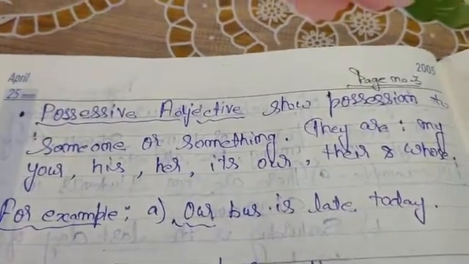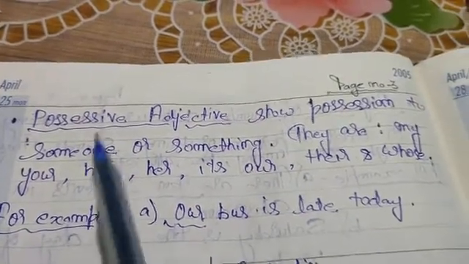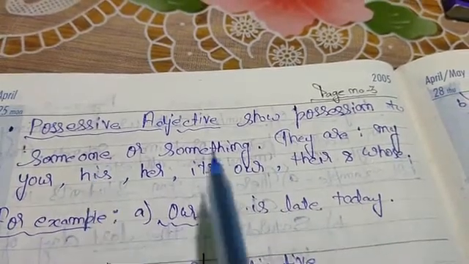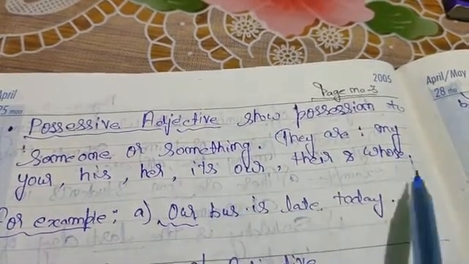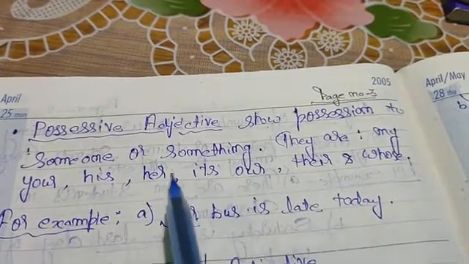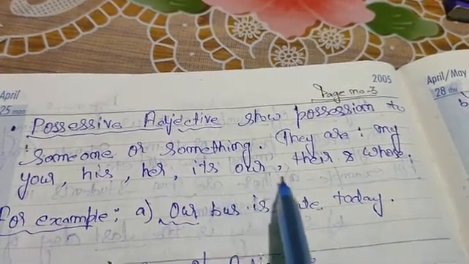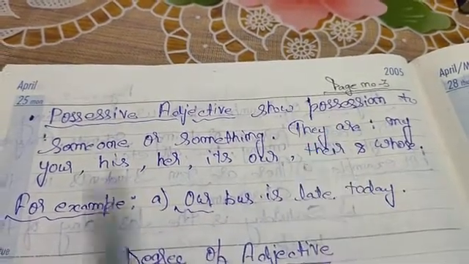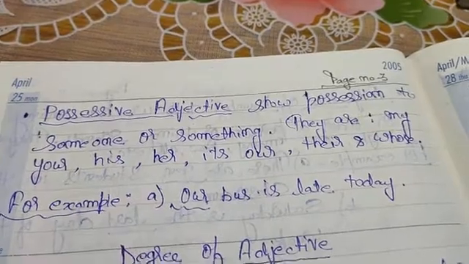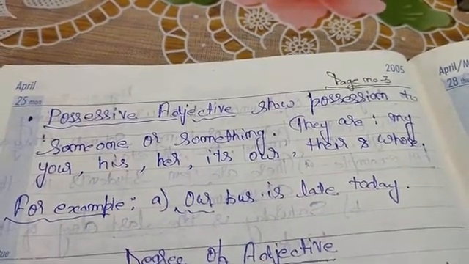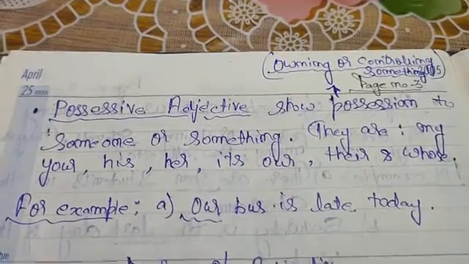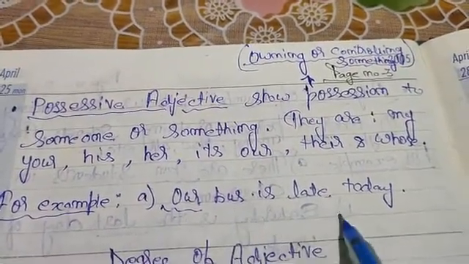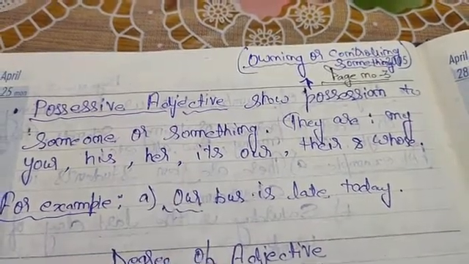So now come to the sixth kind of adjective, that is possessive adjective. Possessive adjectives show possession of someone or something. They are my, your, his, her, its, our, their and whose. These all show the possession. Okay, possession means owning or controlling something. For example, our bus is late today, so our is a possessive adjective.